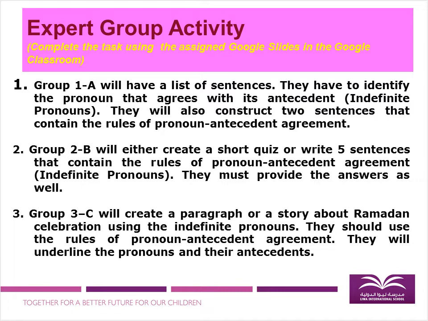They must provide the answers as well. And group 3 or C will create a paragraph or a story about Ramadan celebration using the indefinite pronouns. They should use the rules of pronoun antecedent agreement. They will underline the pronouns and their antecedents as well. So let's move on to our next slide.